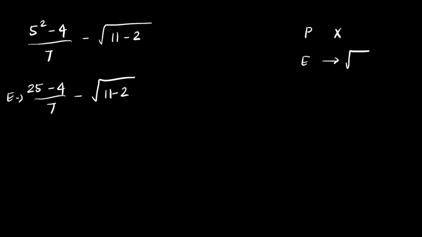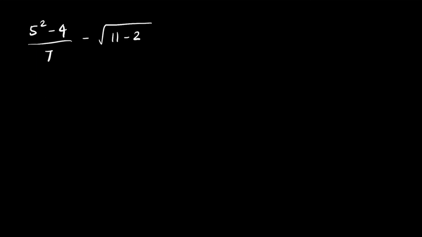Now when we consider the entire structure, the next thing we have to do is think about parentheses. I'm sorry, let's start over again. Here the parenthesis includes the number inside the square root. So let's use that parenthesis first. Which means 5 square minus 4 by 7 minus under root 11 minus 2 becomes 9. So the first step is done.